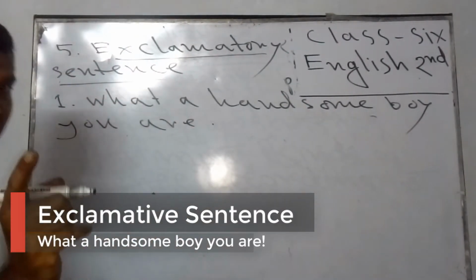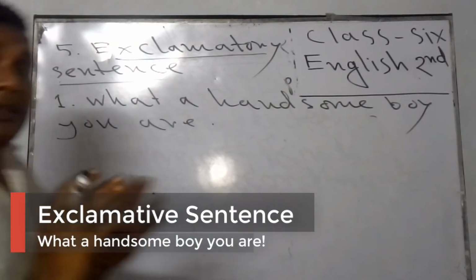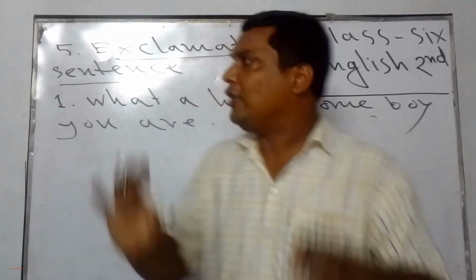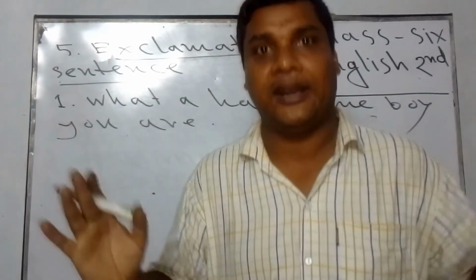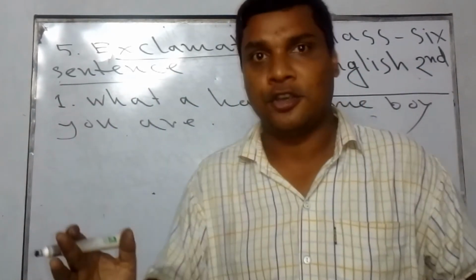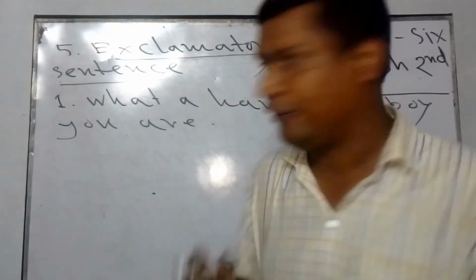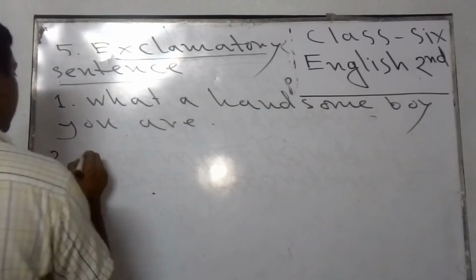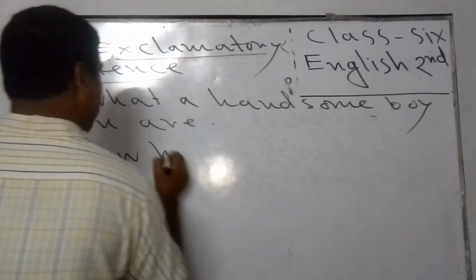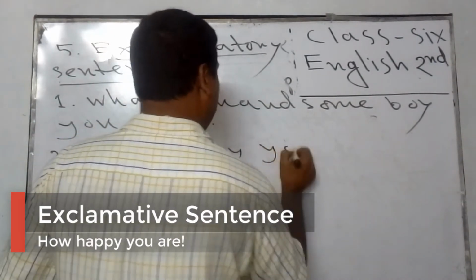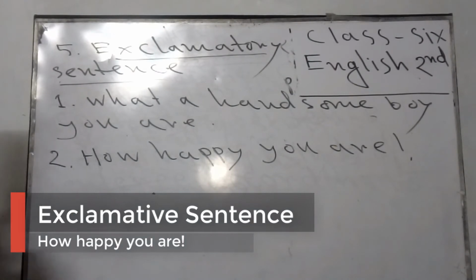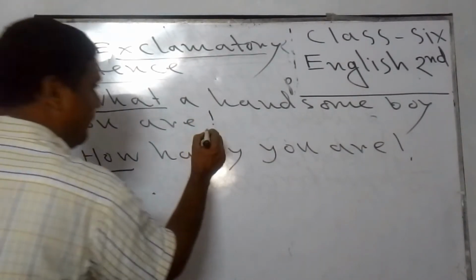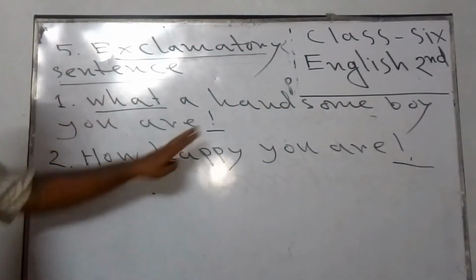Here, I want to write another example, then it will be clear for you. Because the examples make it clear about the condition of exclamatory sentence. Not only exclamatory sentence, but also all kinds of sentence will be clear if you study more and more examples. So, let's go for another example. Number 2: How happy you are! This is also exclamatory sentence because here the word how is used, and at the end, the sign of exclamation has been used. So those are called exclamatory sentence.